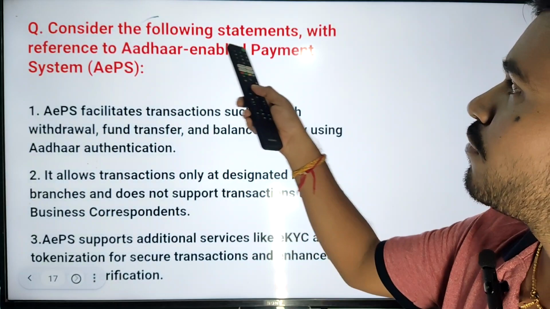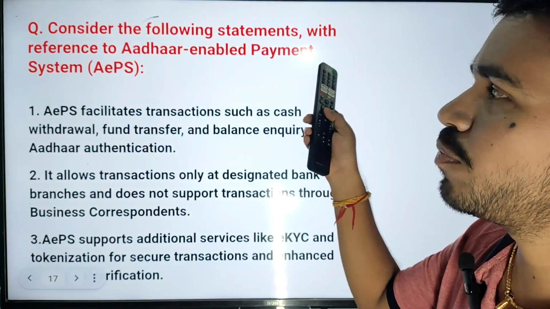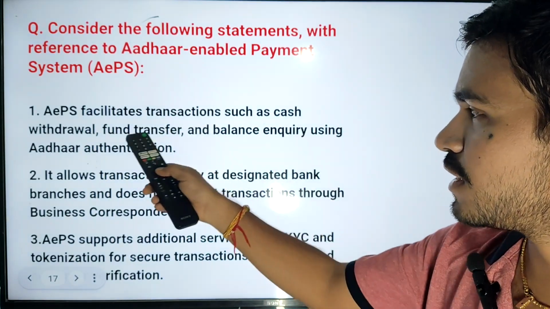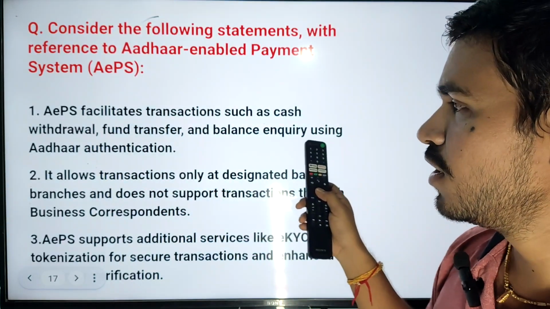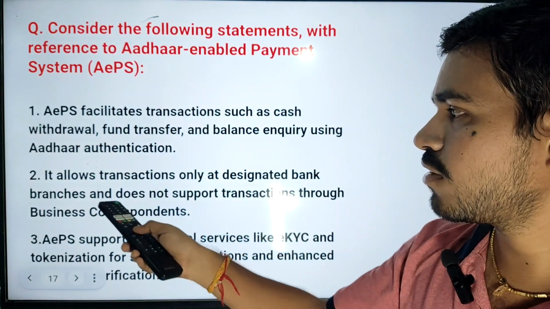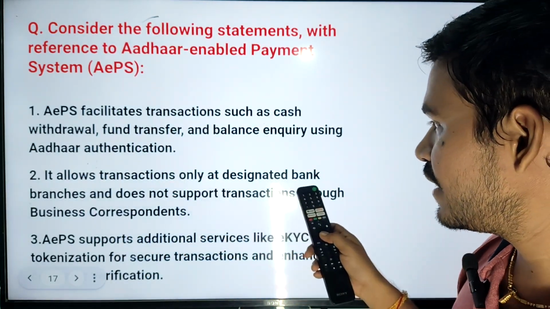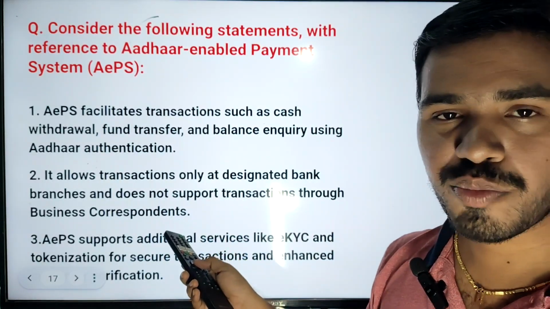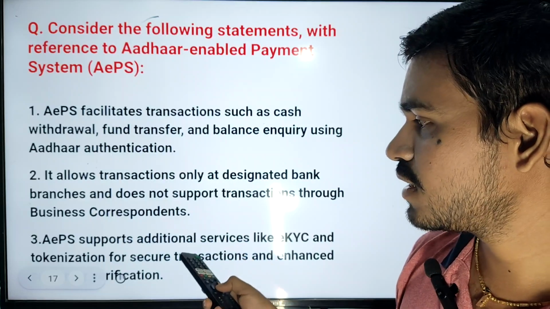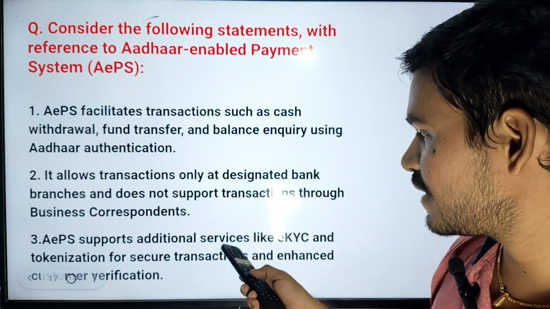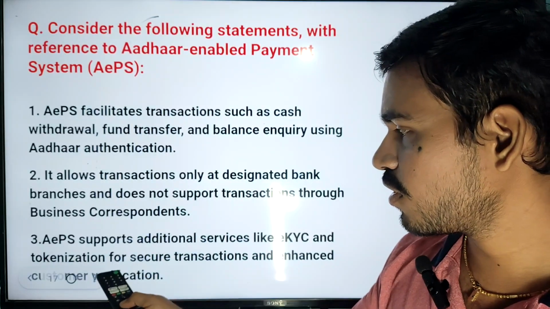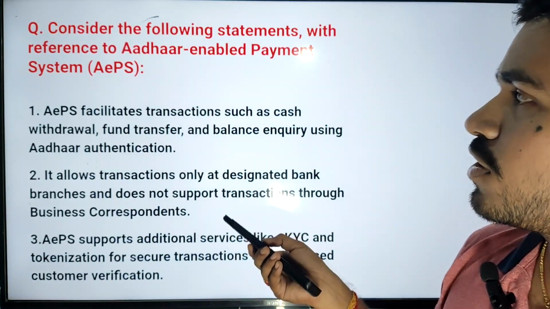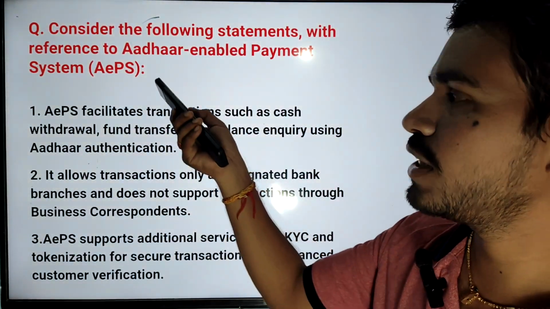Next question. Consider the following statements with reference to Aadhaar enabled payment systems. First, AEPS facilitates transactions such as cash withdrawal, fund transfer and balance inquiry using Aadhaar authentication. Second, it allows transactions only at designated bank branches and does not support transactions through business correspondents. Third, AEPS supports additional services like eKYC and tokenization for secure transactions and enhanced customer verification. Which of the following statements are correct about AEPS?